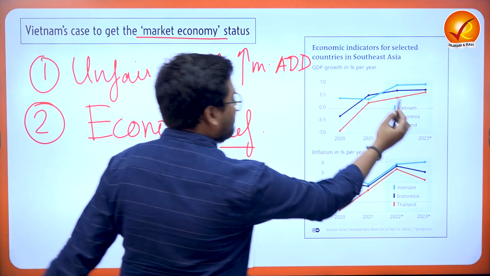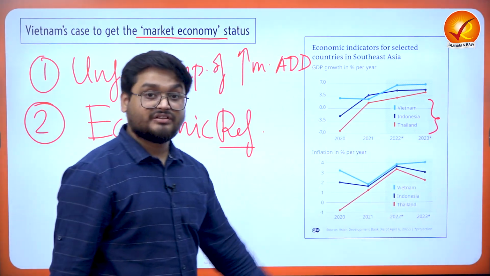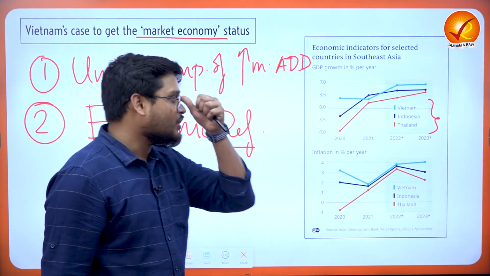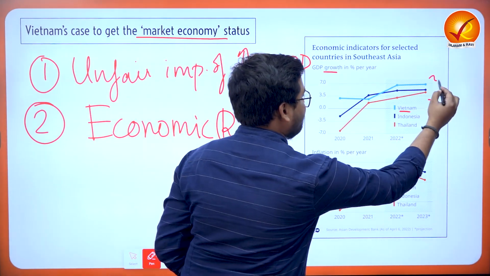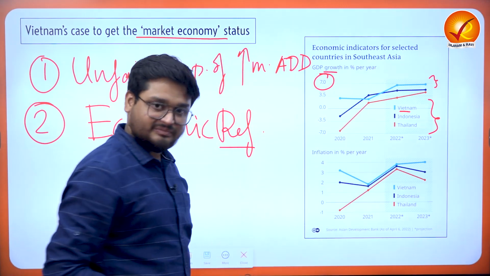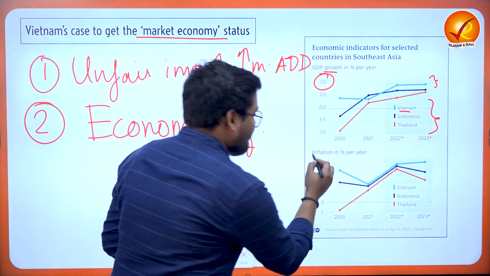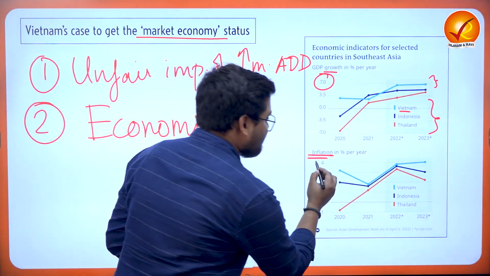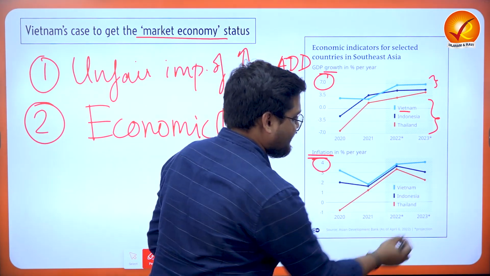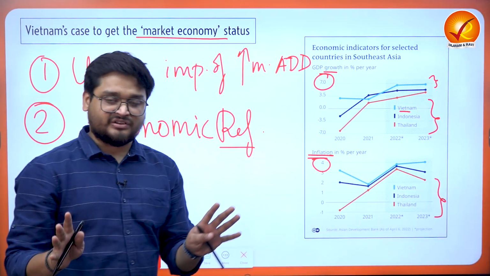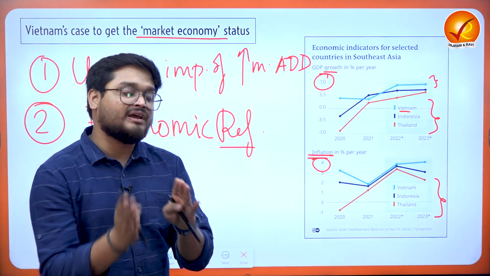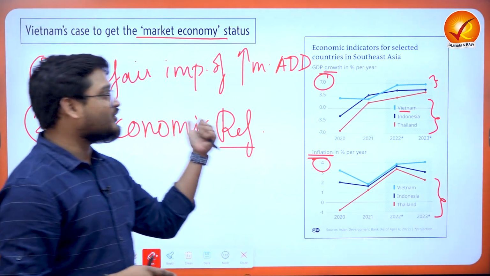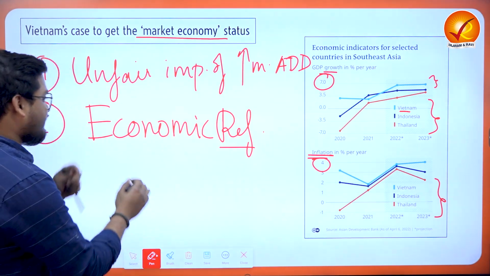As we can see across various countries such as Vietnam, Indonesia and Thailand, over a period of time the GDP growth, particularly of Vietnam, is very high at around 7%, right? And inflation is also moderate at around 4% across various Southeast Asian nations. We can say that Vietnam is in good shape when it comes to economic progress. So that is what we have to understand.